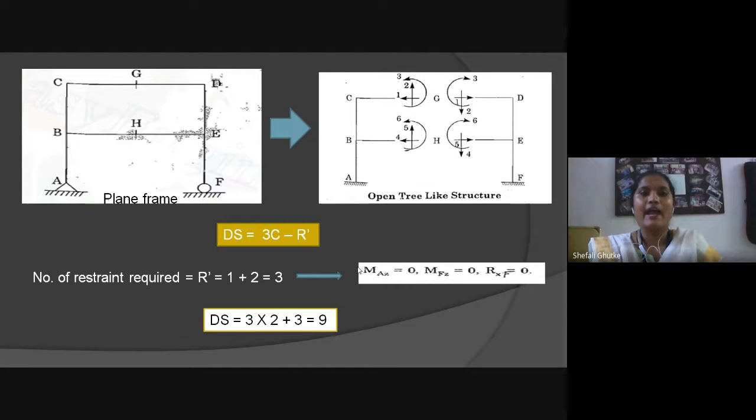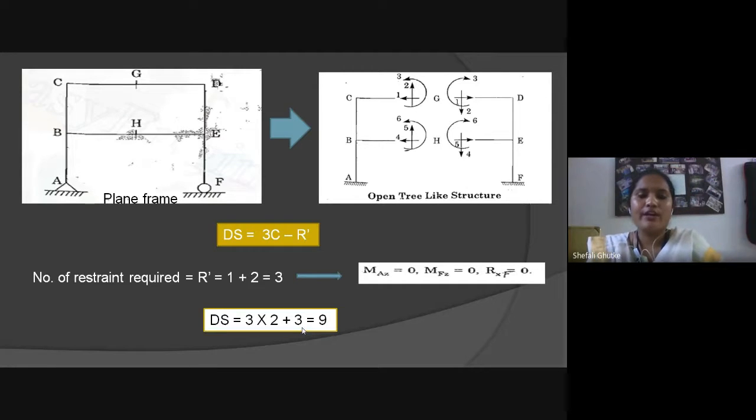From G and H, we can cut here. Also, we can notice here at G point and at H point, there are three types of reactions: first one is horizontal, second one is vertical, and third one is movement. At G and H, three types of reactions are there, but in opposite direction also.